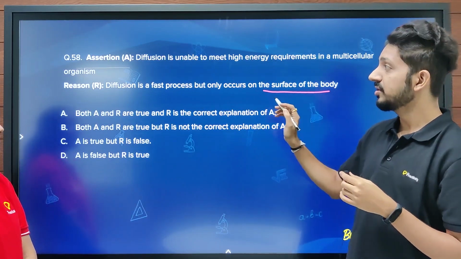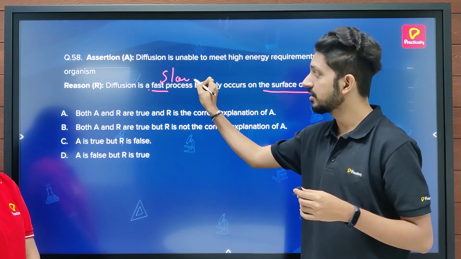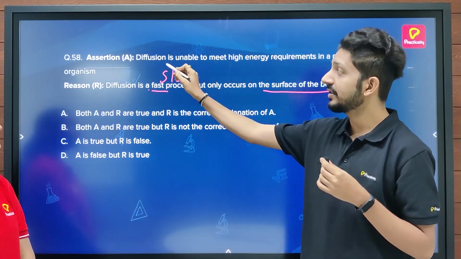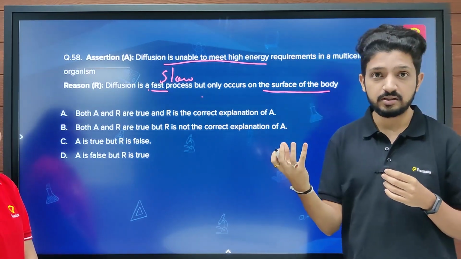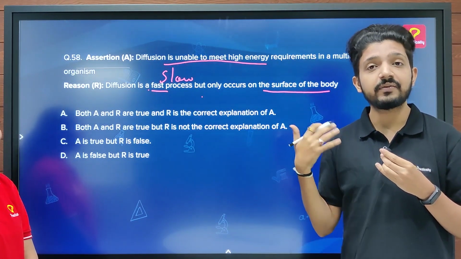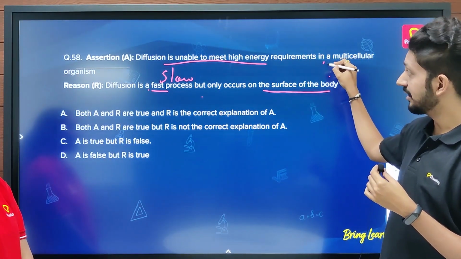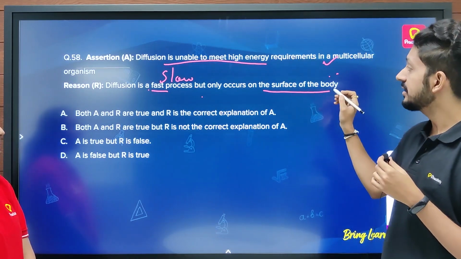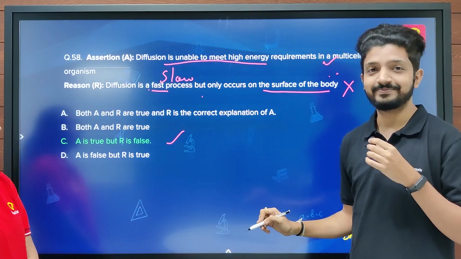But if you see, diffusion is not a fast process, it is a very slow process. And that is the reason why diffusion is unable to meet high energy requirements in the multicellular organism, since there are various life processes happening in the multicellular organism and they require energy at a faster rate. So that's why the assertion is true, but the reason is incorrect, and that's why the answer will be C.